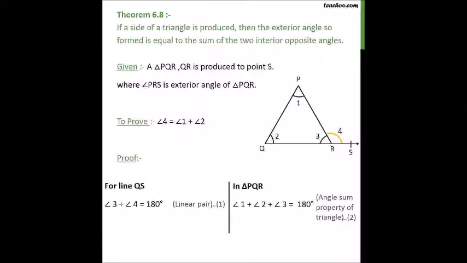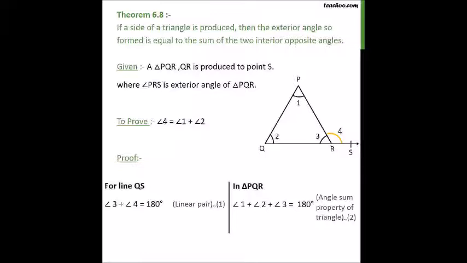Theorem 6.8: if a side of a triangle is produced, then the exterior angle so formed is equal to the sum of the two interior angles. Given a triangle PQR, QR is produced to point S, which means extended to a point S, where angle PRS is the exterior angle of triangle PQR. Now angle 4 is equal to angle 1 plus angle 2.